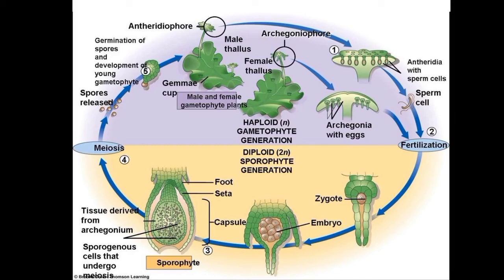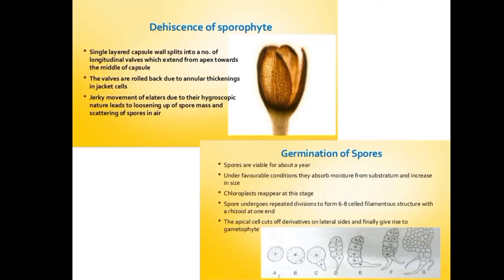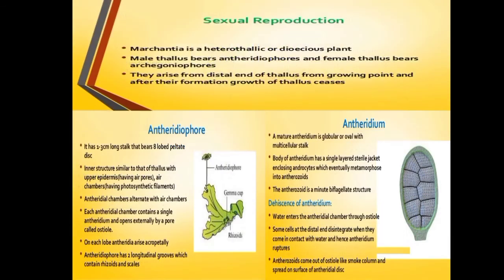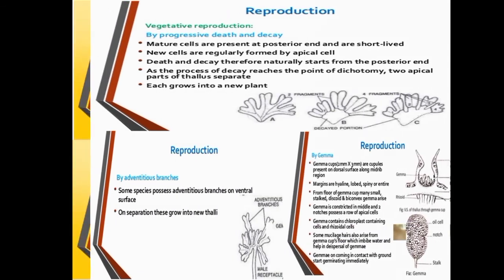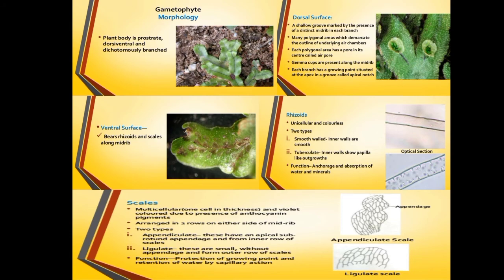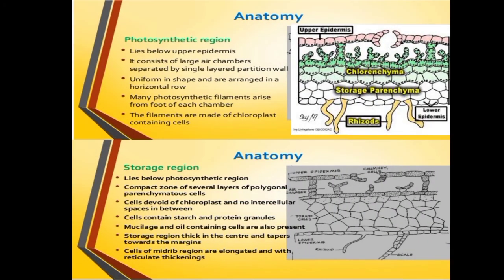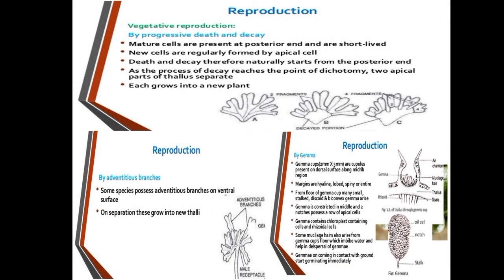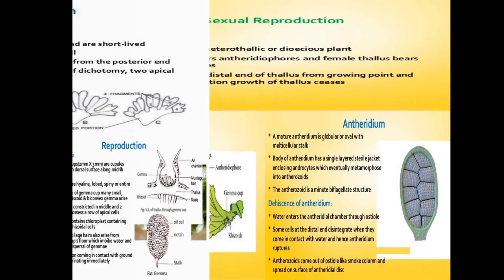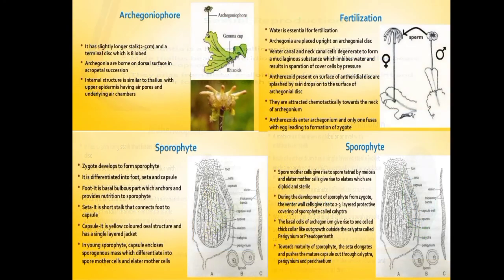So this was about Marchantia. Here you came to know about the external and internal characters of Marchantia, and the reproductive parts, that is vegetative reproduction and also sexual reproduction. You came to know about the antheridiophore and the archegoniophore.